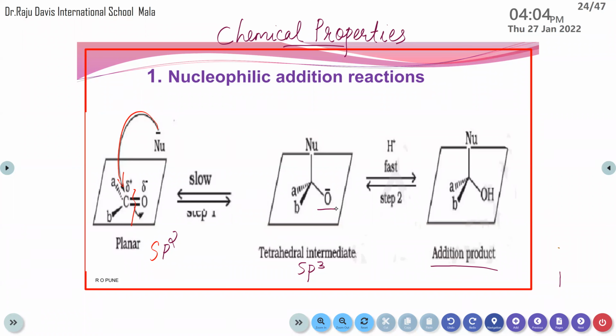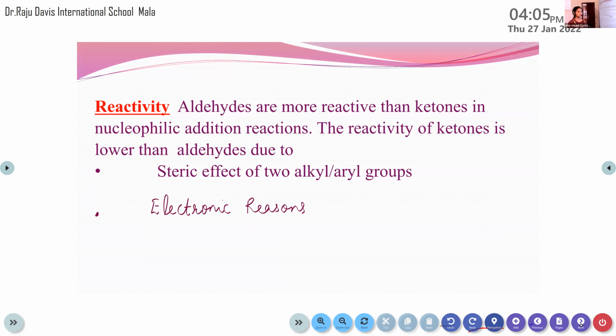Okay. Then we can discuss the different chemical reactions that come under the nucleophilic addition reaction. Before that, we can check the reactivity of aldehydes and ketones. In these carbonyl compounds, both aldehydes and ketones are present, right? Among these, aldehydes are more reactive than ketones in nucleophilic addition reactions. So the reactivity of ketones is lower than aldehydes. That is due to two reasons.